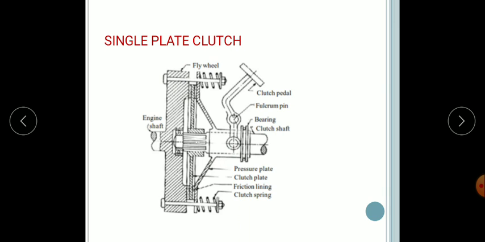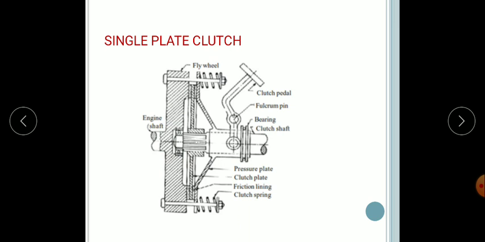When the clutch is engaged, the clutch plate is gripped between the flywheel and the pressure plate. So this clutch plate, which is in engaged position, is gripped between the flywheel and the pressure plate. Thus the flywheel remains rotating as the engine is running.